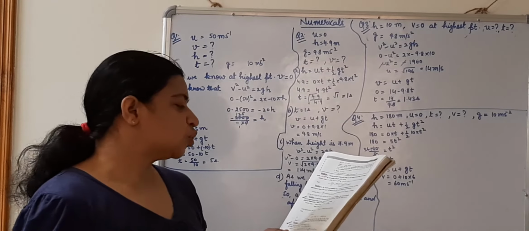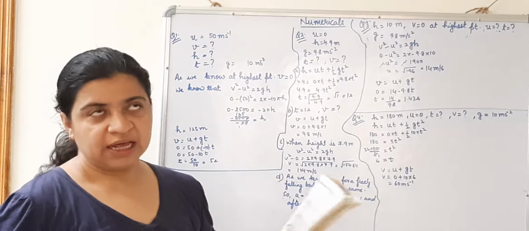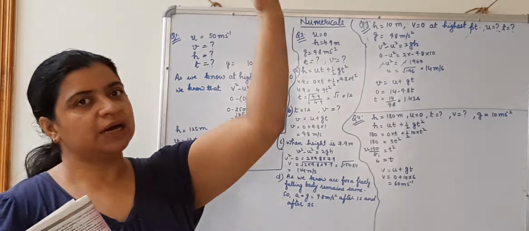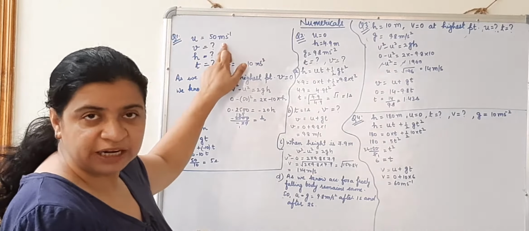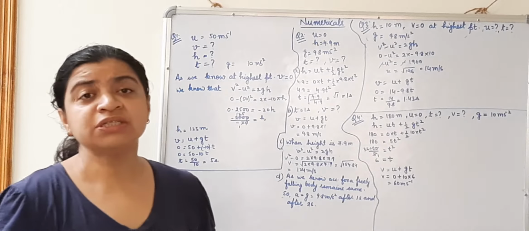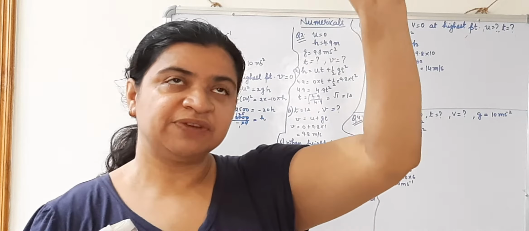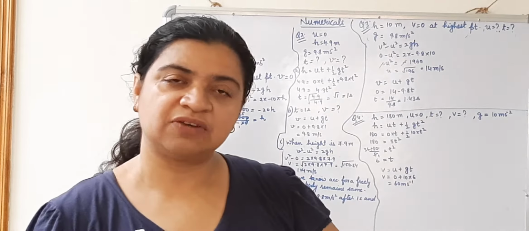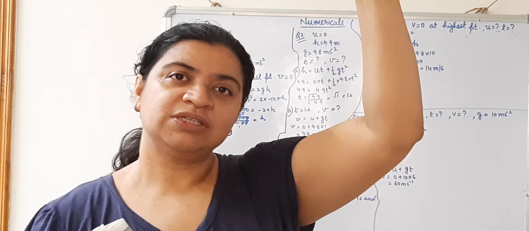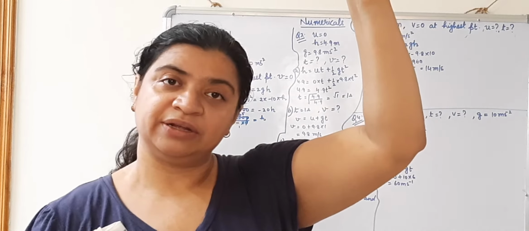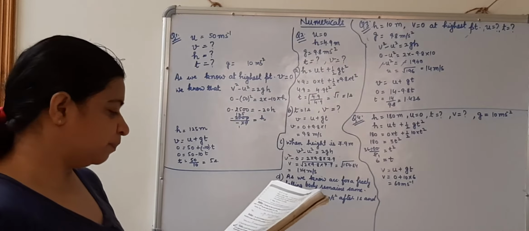A particle is thrown up vertically with a velocity of 50 meter per second. If a particle is thrown vertically upward, that will be the initial velocity of the object, that is 50 meter per second. Because after reaching the highest point, the object will stop and then again it will start falling down. When the object will stop, at that time, that was the final velocity at the highest point. Okay, so initial velocity is 50 meter per second.